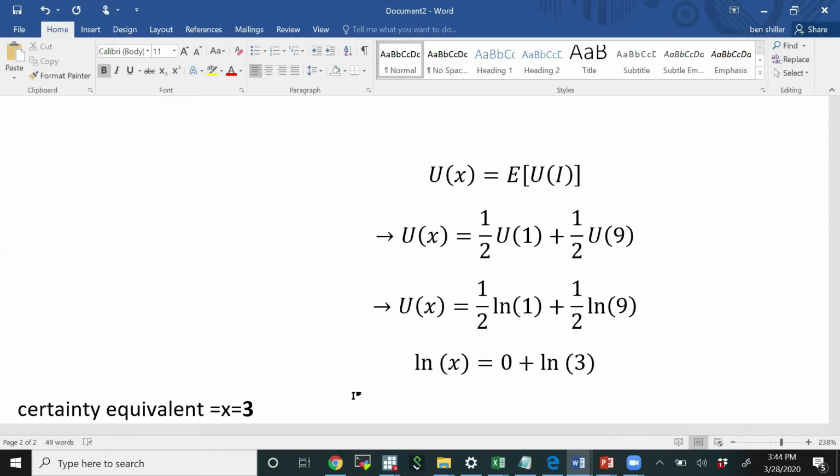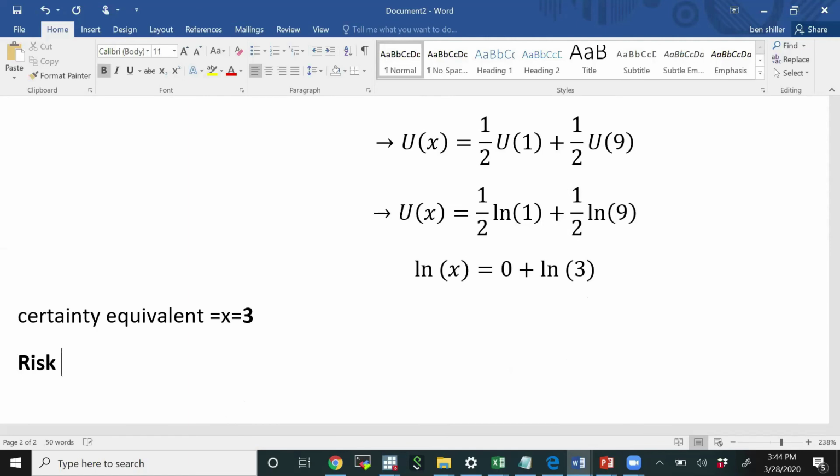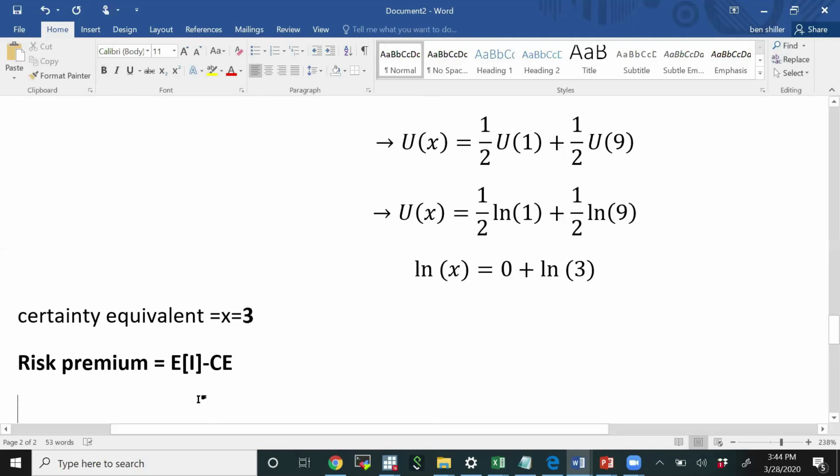Okay, so the next question that I have for you, now that we found the certainty equivalent, how do we find the risk premium? How do we find how much this person is willing to give up in expectation to get rid of the risk associated with the gamble? Now remember, the risk premium is equal to the expected income in the gamble minus the certainty equivalent, which we'll abbreviate CE.